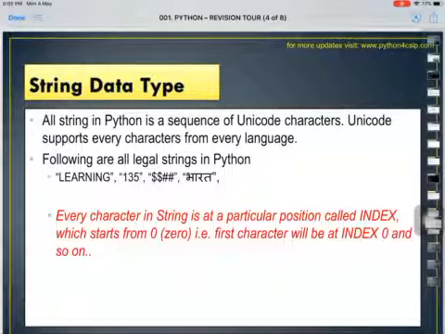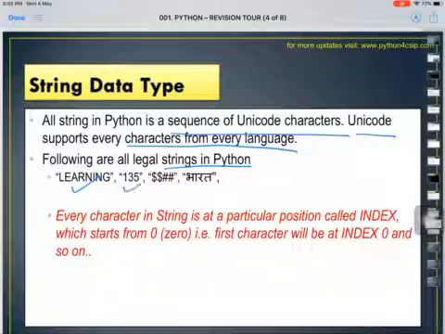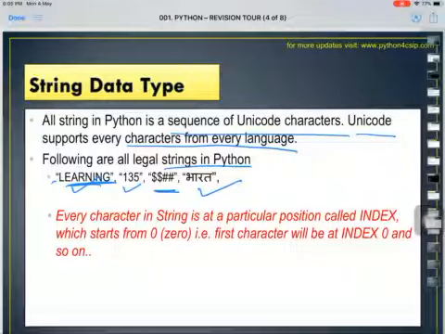The next is string type data. We have already done strings also. What are strings? Strings are a sequence of Unicode characters. Unicode supports every character from every language. Again, we have already done this. So following are the legal strings in Python. Learning 135, these are special symbols, and this is Bharat in Hindi language. One thing common in all these examples is that all of these sequences of characters are enclosed within double quotation marks. That is an identification of a string, that anything enclosed in double quotation or single quotation or triple quotes is considered a string.